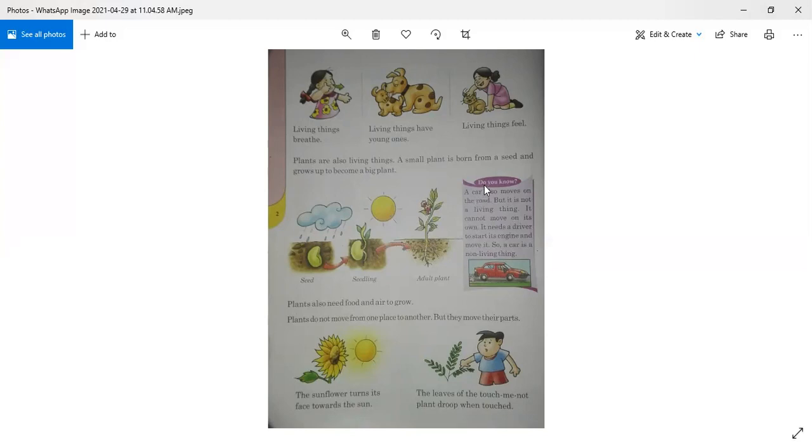Okay, so now let's read. Do you know, it's a very interesting fact that a car also moves on the road, but it is not a living thing. Why? The reason is that it cannot move on its own. It needs a driver to drive it or to start its engine and move it. So a driver will drive the car, then it will move. Otherwise, it will stay in the same place. So a car is a non-living thing.